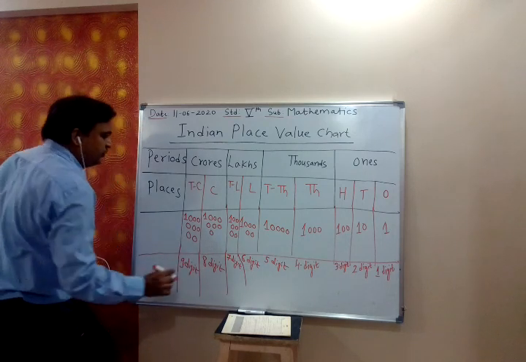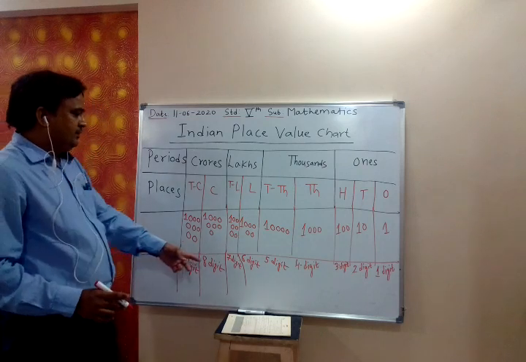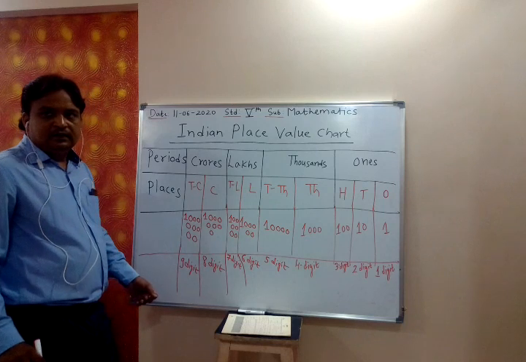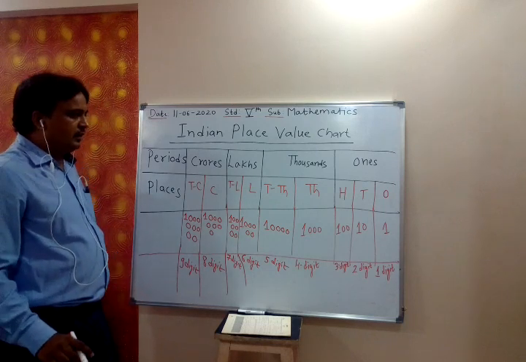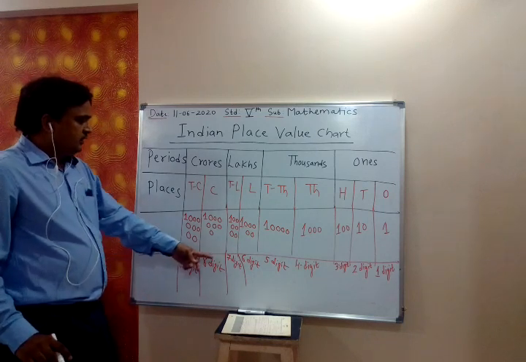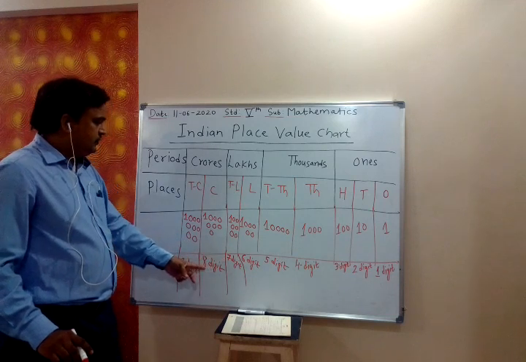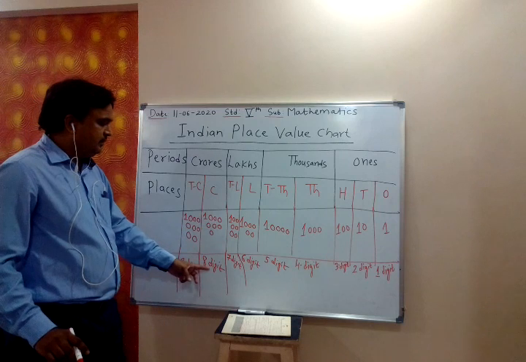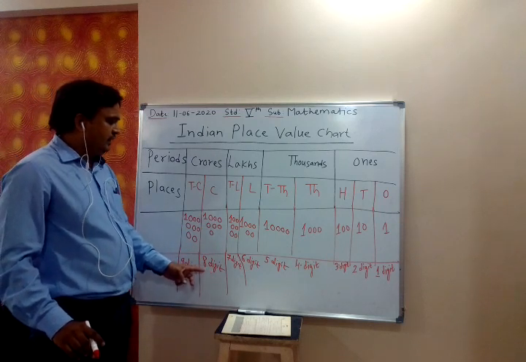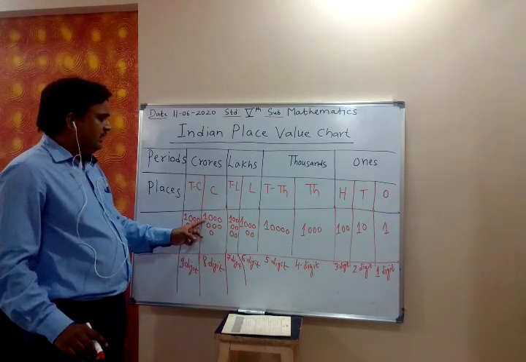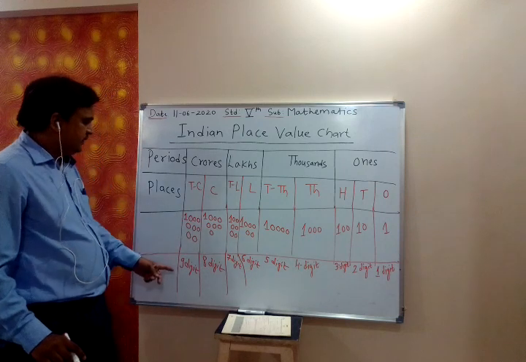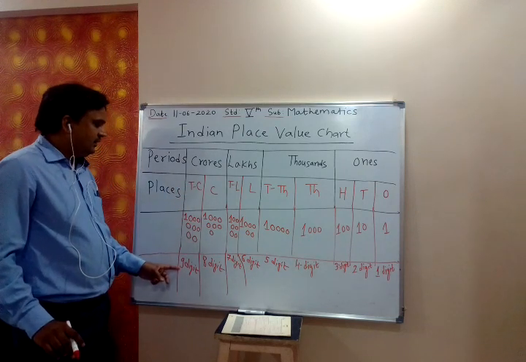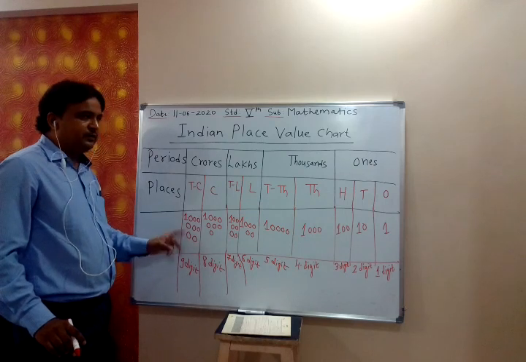So up to fourth standard, you have studied the digits up to seven. Please mute the microphone. Now we study crore. Crore is an eight digit number having seven zeros. 10 crore is a nine digit number having eight zeros.